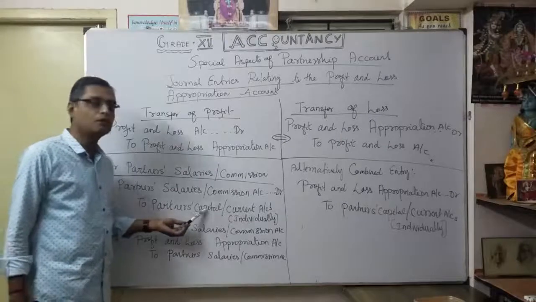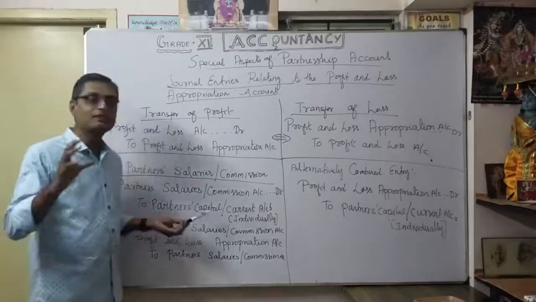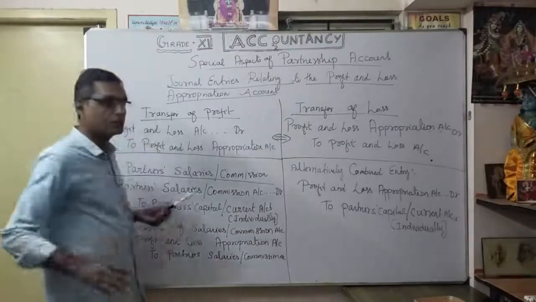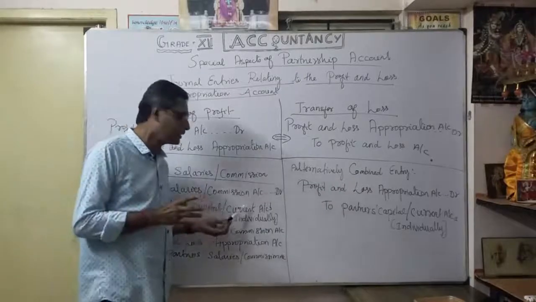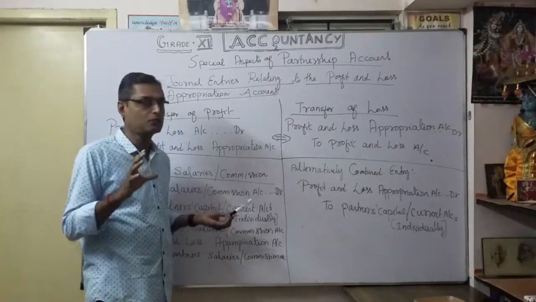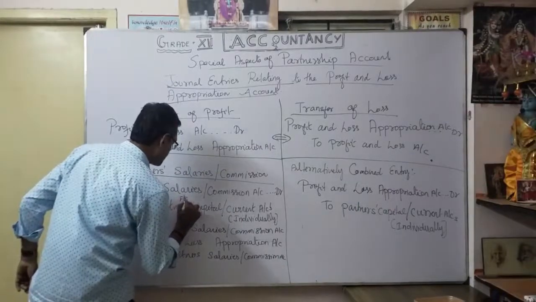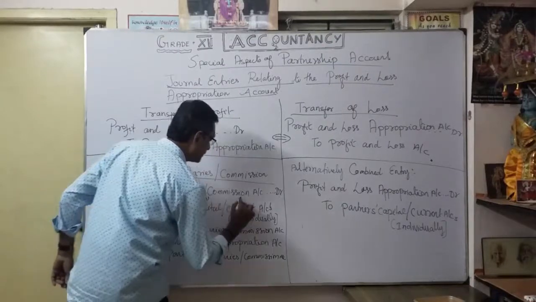Suppose only the capital account is used, that comes under the fluctuating method. So everything you want to show in the capital account. Suppose you are using the fixed capital method, you want to maintain a current account, so you transfer to the current account only. Understood? That is under the fluctuating method.